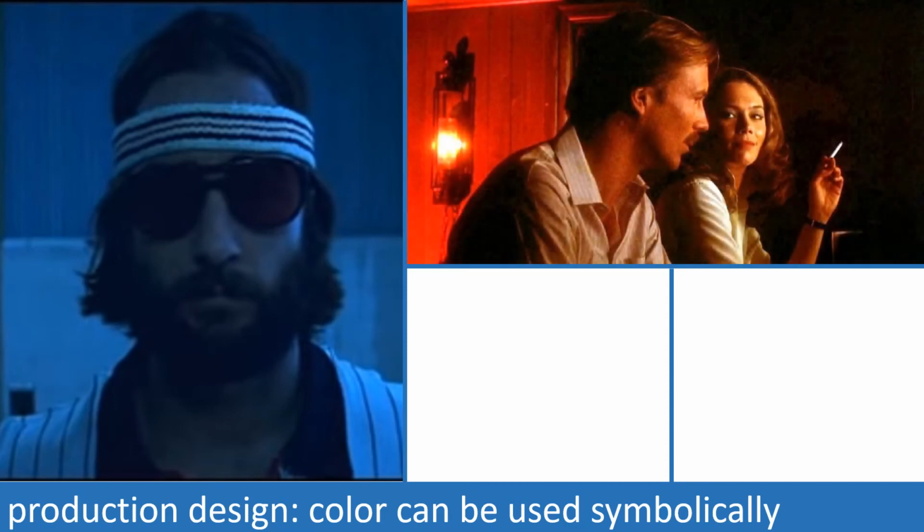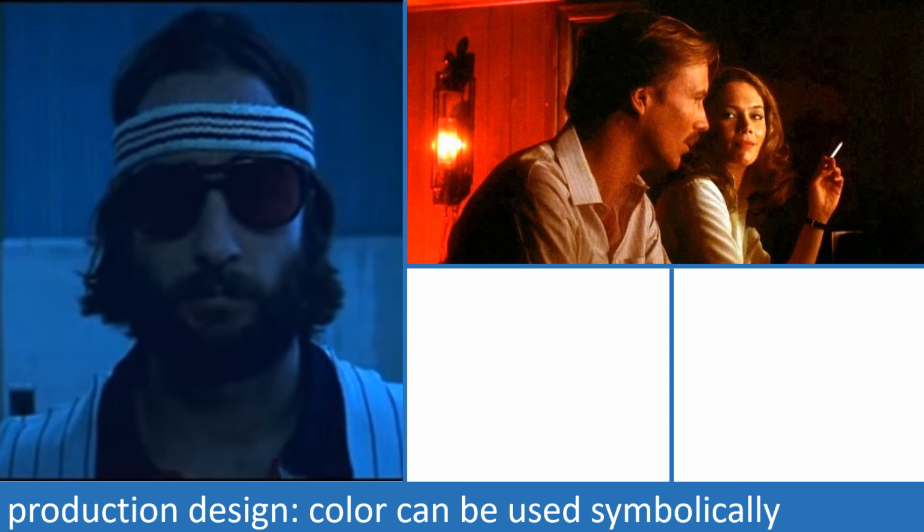Likewise, in this scene from Body Heat, the woman, Maddie, is trying to convince the man, Ned, to murder her husband. Red is the dominant color in the production design for this scene. Red is a color that we associate with danger in U.S. culture, and so the use of the color in this scene signals the dangerous situation that Ned finds himself in.